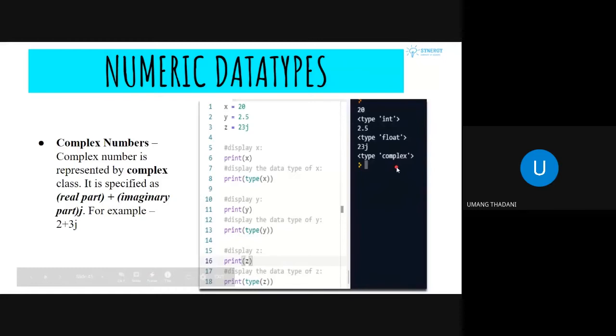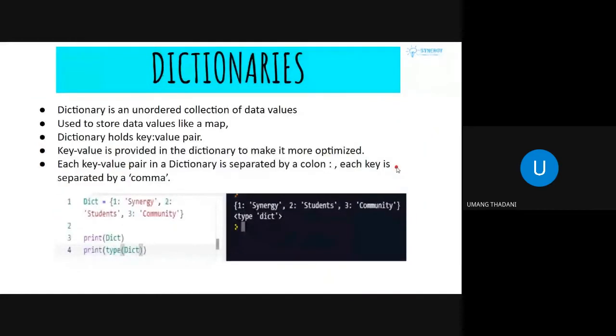Now coming to another data type, which is dictionaries. We'll see all the code and all the properties and methods in the next session. But for now, let me give you a gist of what these data types are. Dictionary is an unordered collection of data values. Now, what do you mean by unordered?